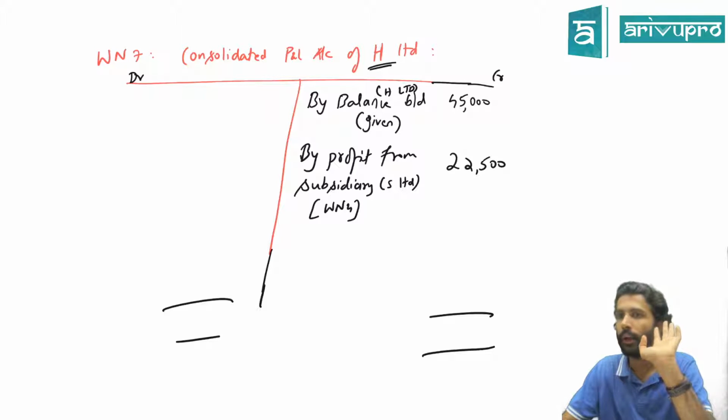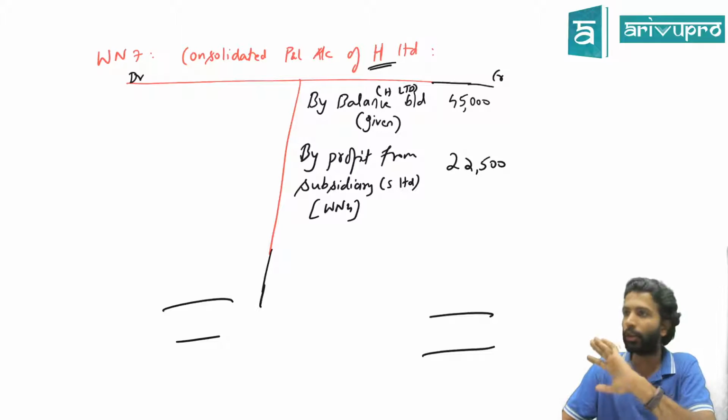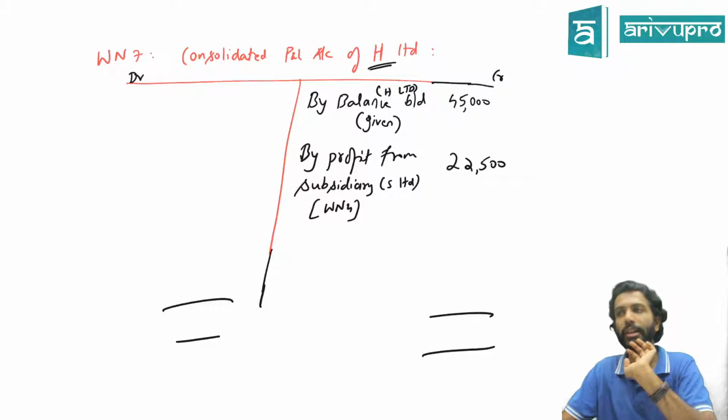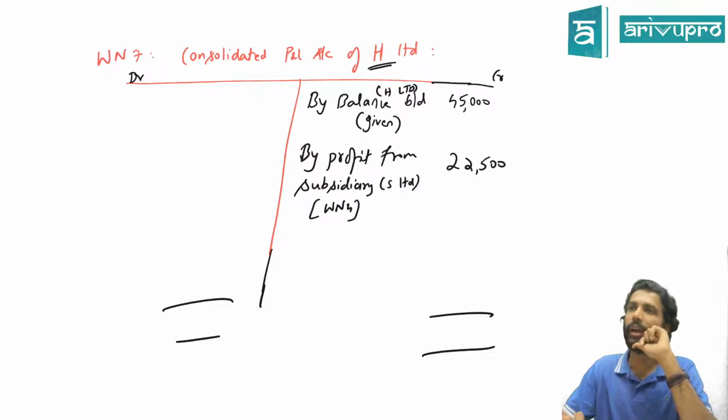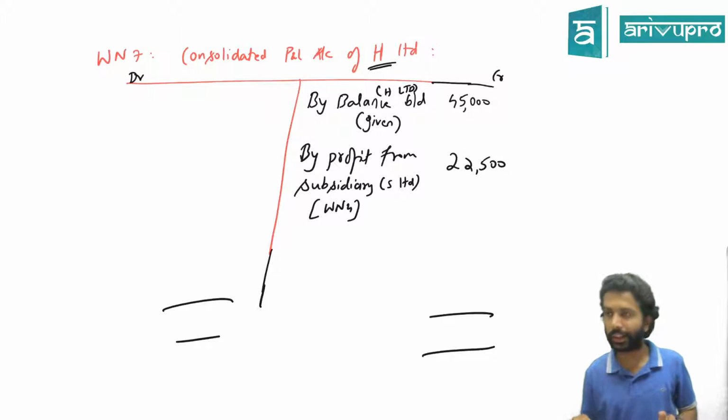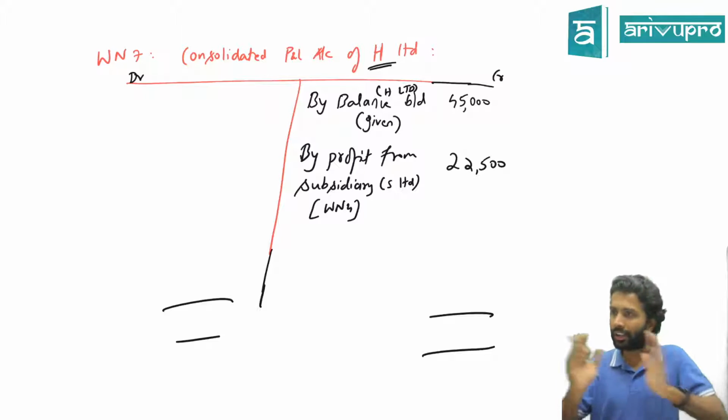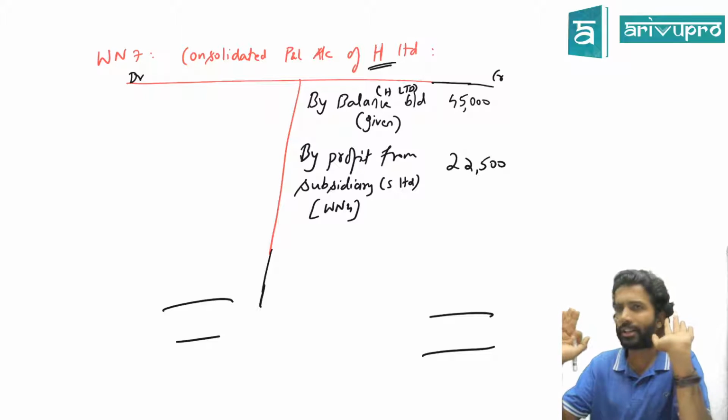Yes or no? That means if S does not sell those goods, S will show that 10,000 as closing stock in their books. Correct? That's what will happen. But here, does S Limited have 100% of the goods, or only 50%? 50%. For 100% the selling price is 10,000, so for 50% how much? 5,000. So right now S Limited is showing that inventory at 5,000. As long as there were two individual companies, the transaction is absolutely fine.